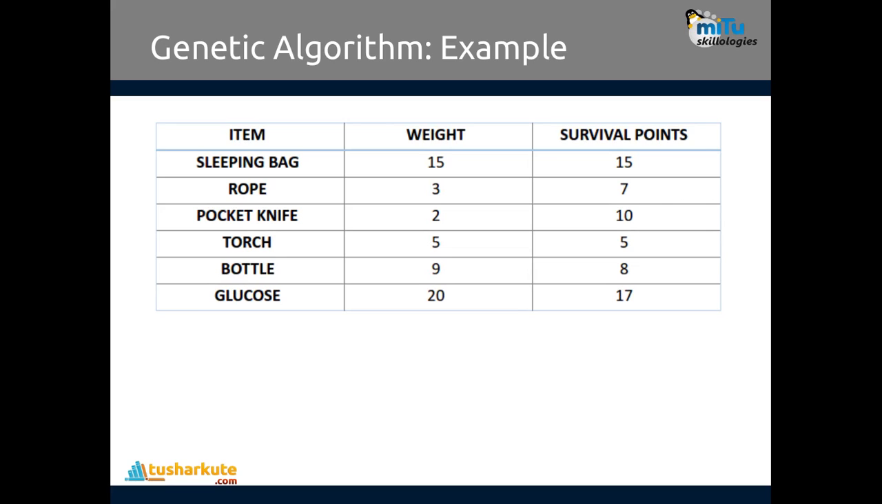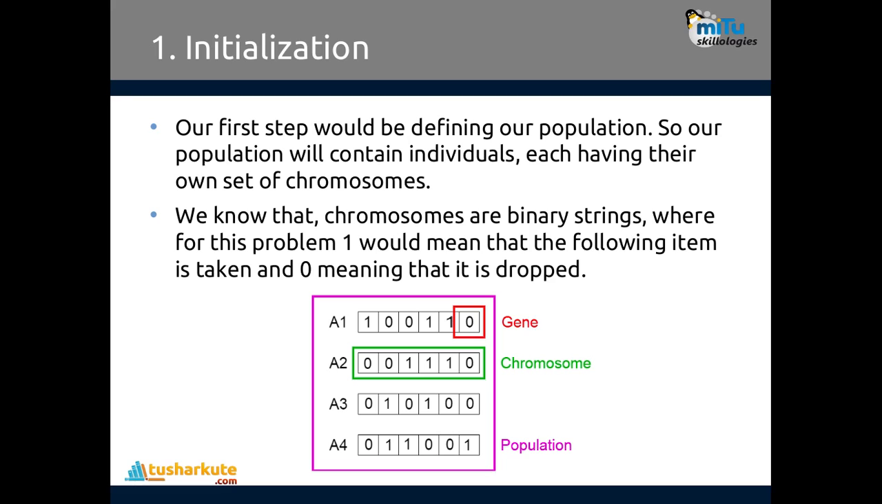These are the items that we can keep in the bag: sleeping bag, rope, pocket knife, torch, bottle, and glucose. These are the weights of the items, and these are the survival points. So you have to carry these items with you, but the maximum weight is 30, and you have to gain maximum survival points based on that. So how exactly will it go? Let's see the 4 steps mentioned in genetic algorithms.